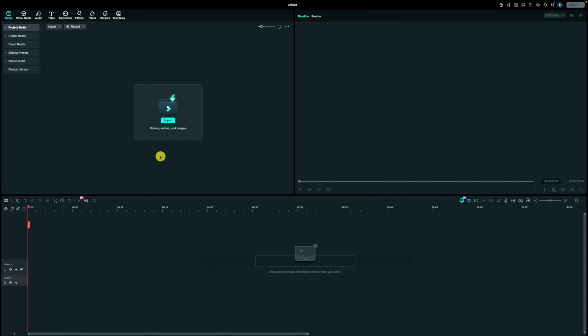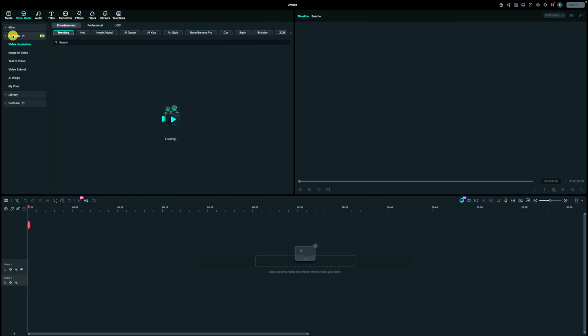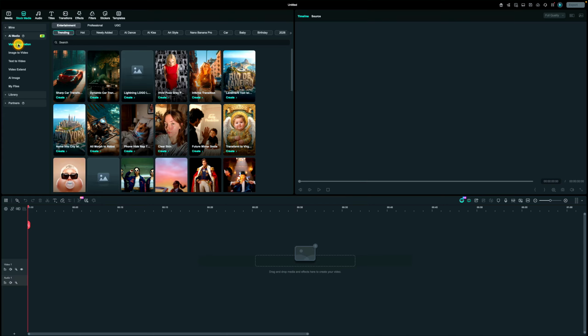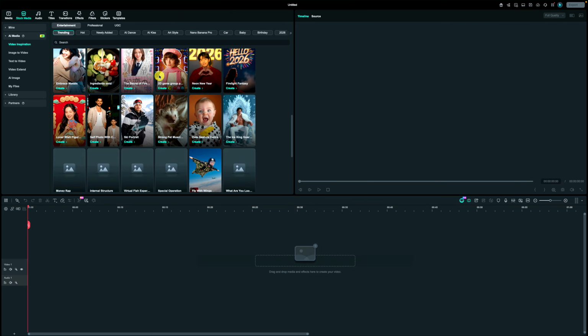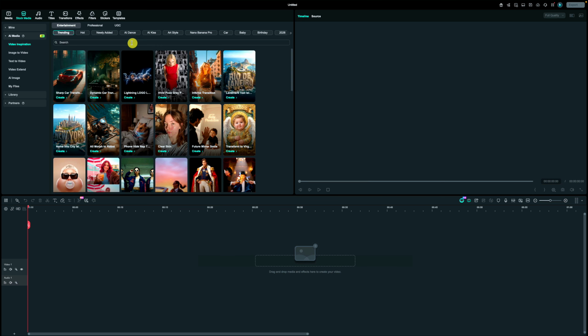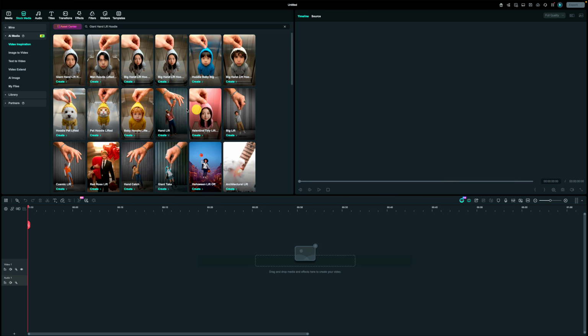Firstly, open Filmora 15. Then click on Stock Media, and then click on AI Media, and then come to Video Inspiration. Here you can explore different types of templates. But for now, we will use a different one, so search here in the search bar.